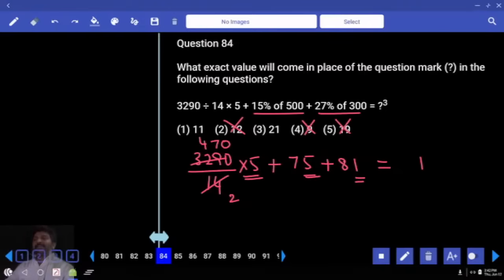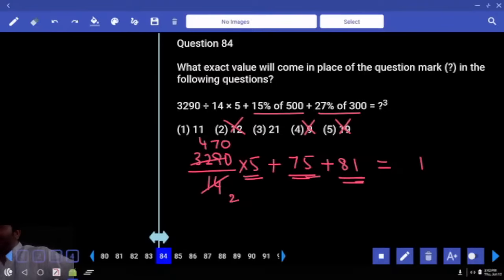Okay. Observe your third number, left hand side. What is that? 81. Do you observe something? Forget about 9. Is it a 3 multiple? Okay. 75. Observe something? 3 multiple. Correct? Your first number 470 into 5. Do you have 3 multiples?